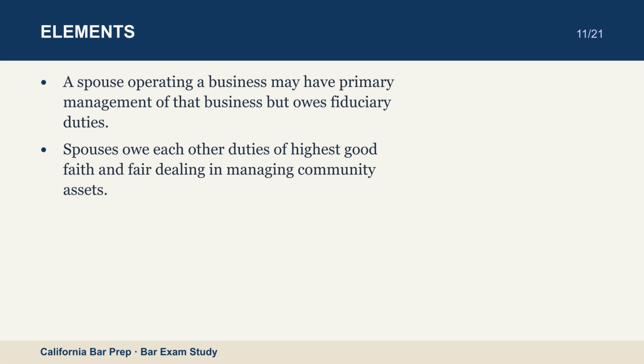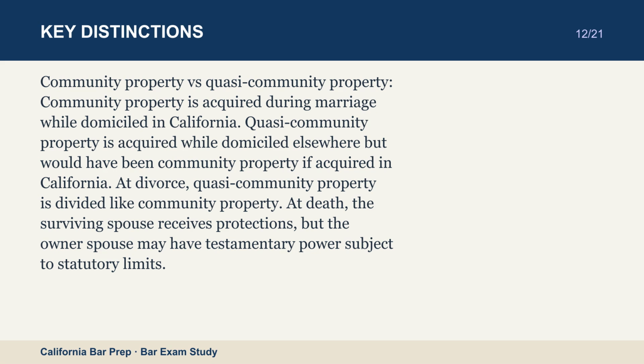Community property versus quasi-community property. Community property is acquired during marriage while domiciled in California. Quasi-community property is acquired while domiciled elsewhere, but would have been community property if acquired in California. At divorce, quasi-community property is divided like community property. At death, the surviving spouse receives protections, but the owner spouse may have testamentary power subject to statutory limits.